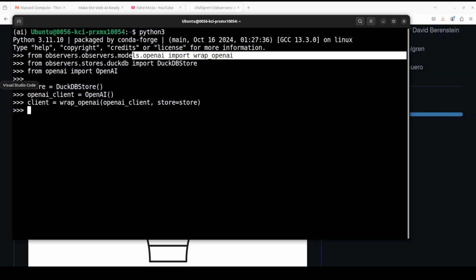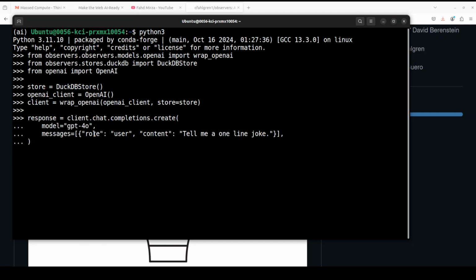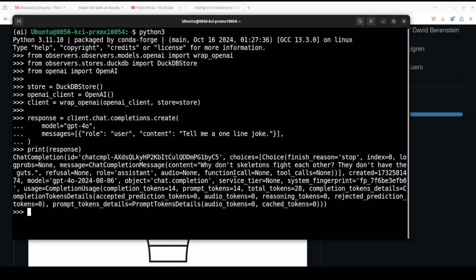Okay, so that is done. Now whatever API call we are going to make, it will have this instrumentation enabled. So for example, if I am making an API call to the completion API of OpenAI with GPT-4o model, and my prompt is, tell me a one-line joke, then basically nothing has changed, but not only is it going to give me the response back, it is also generating the instrumentation around it. So if I print the response, it shouldn't be different than any other response of OpenAI's API.